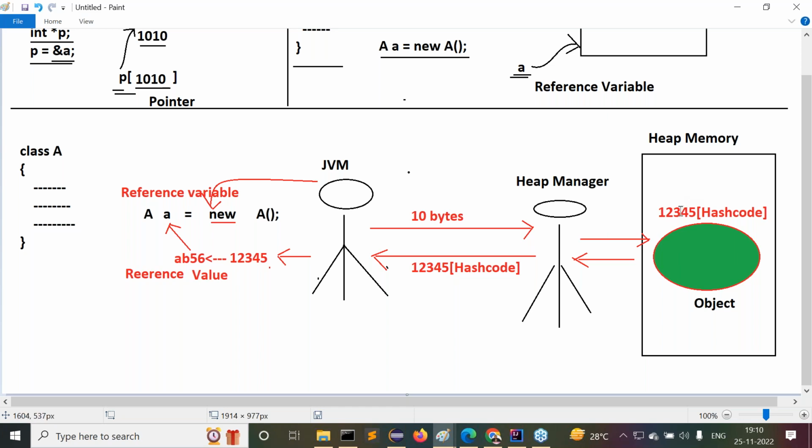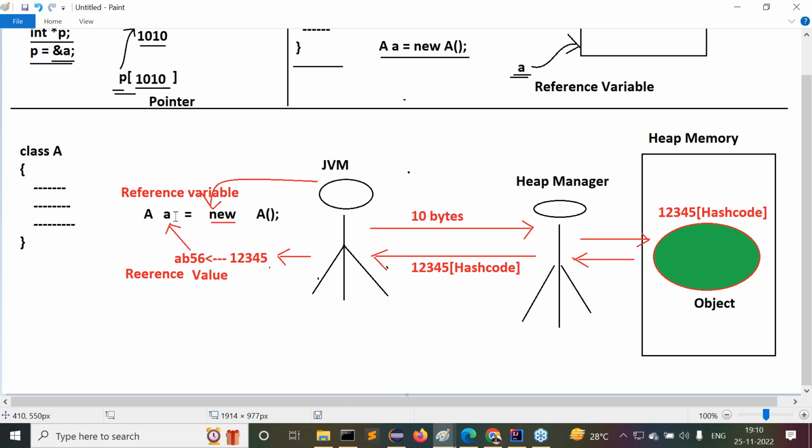If the hash code value is a random integer value, not an address location, then what is the reference value? The hexadecimal form of the hash code. Is it a numeric value or not? It's a numeric value. It is not an address location. Now this reference value is stored in a variable. That variable is called the reference variable. So a reference variable is able to store only the reference value of the object, but not the address location.